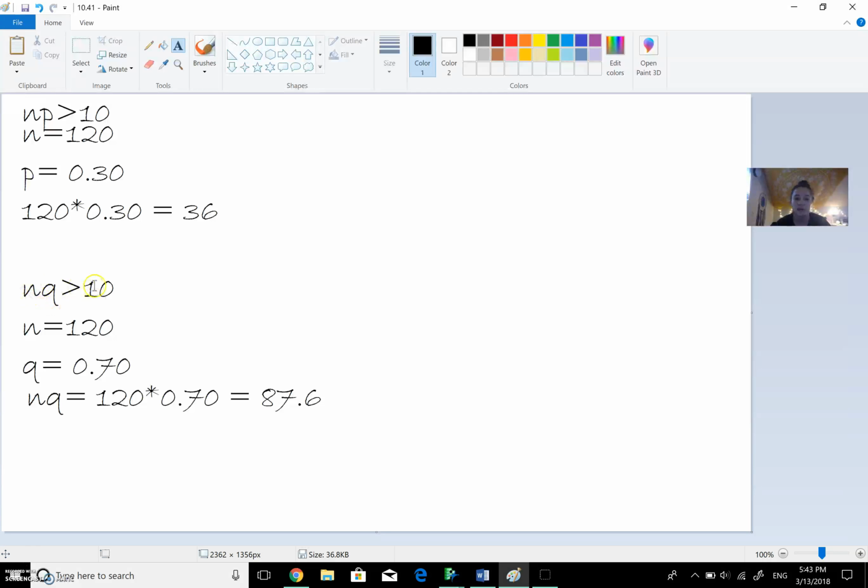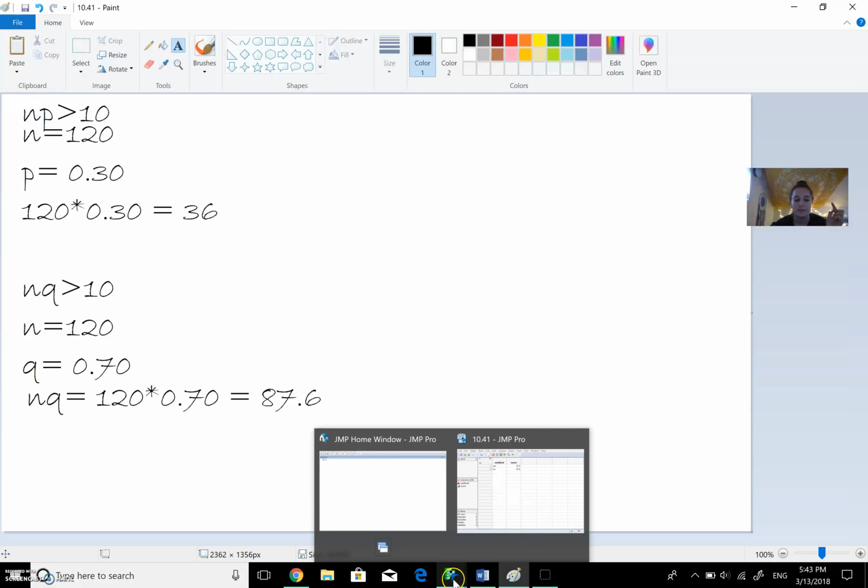So nq also has to be greater than 10. q is failures, so all I do is 1 minus 0.3 to get 0.7, and n stays the same, 120. So nq is 120 times 0.7, which is 87.6, which is greater than 10. So that condition is good and checked. We also must assume that she chose random students that were independent of one another, or else the results would be biased. So then let's go into JMP.